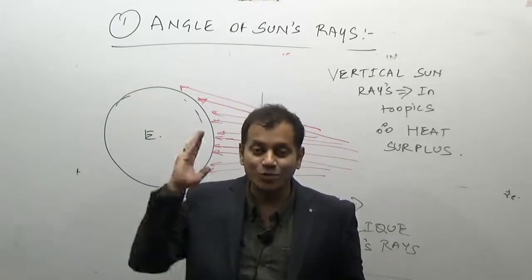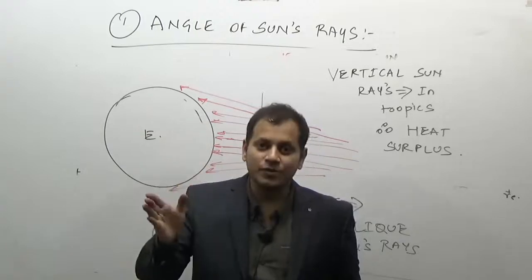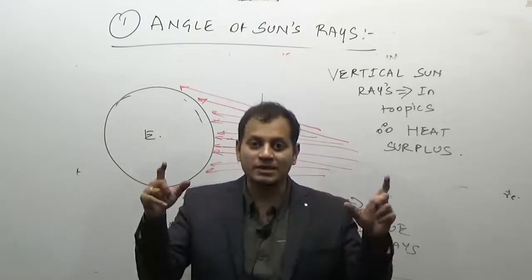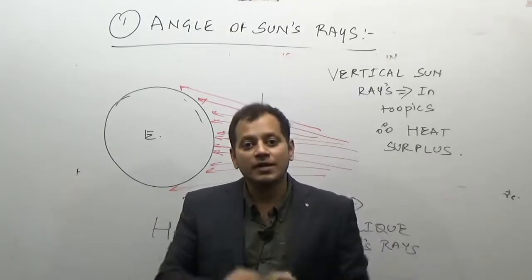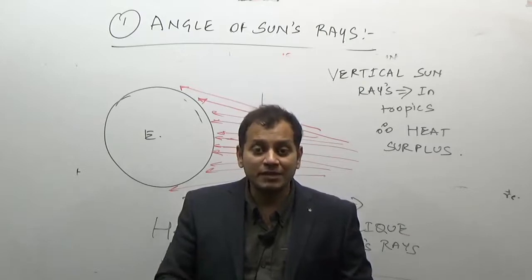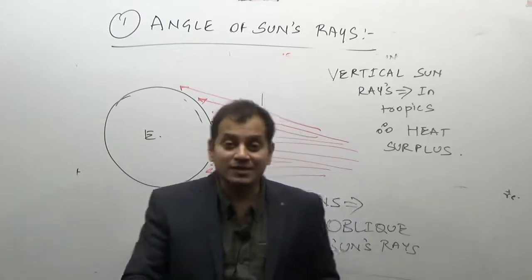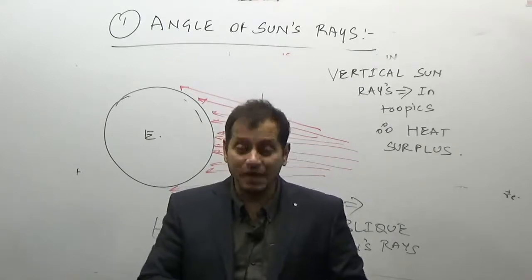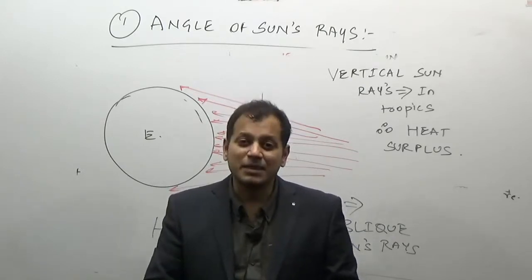Vertical sun's rays bring more heat, and therefore the areas which receive vertical sun rays, that is the tropics, receive heat throughout the year; it is warm throughout the year. Among them, the equatorial regions receive vertical sun rays in a maximum manner throughout the year. Therefore, the equatorial type of climate is the same type of climate throughout.